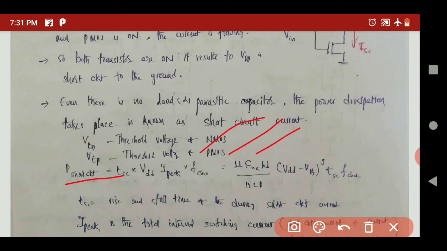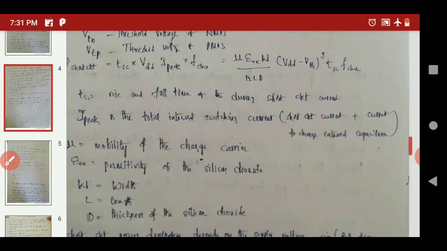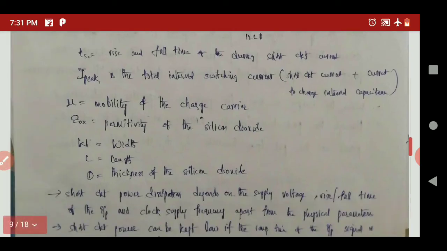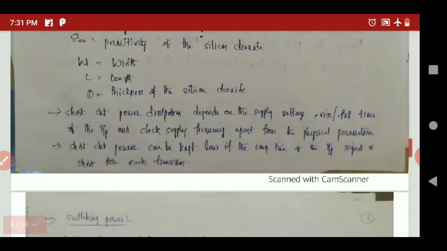TS is nothing but the rise and fall time of the corresponding input signal, as well as I peak is the total current, mu is the mobility of the charge carriers, epsilon is the permittivity of the silicon dioxide, W is the width, L is the length, D is the thickness of the silicon dioxide. Short circuit power dissipation depends on the power supply voltage, the rise and fall time of the input, and the clock supply frequency, apart from the physical parameters. That means the short circuit power dissipation takes place due to these parameters. It does not depend much on the physical parameters of the circuit.